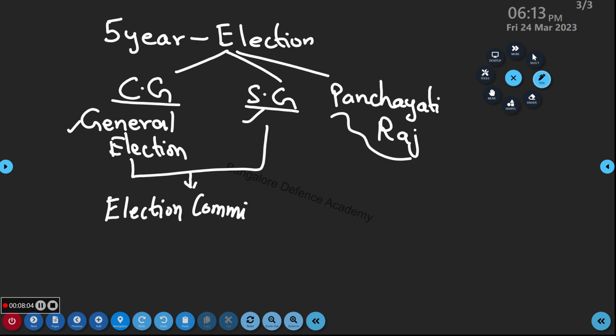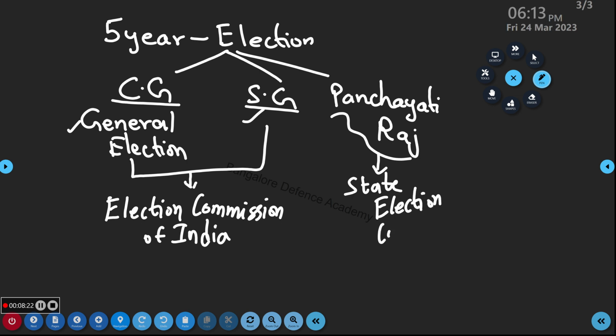But the Panchayati Raj election will be done by the State Election Commission. Karnataka is going to see elections now. Recently we had 3 elections in northeastern states, Tripura, and so on. Like that, this is going to happen.